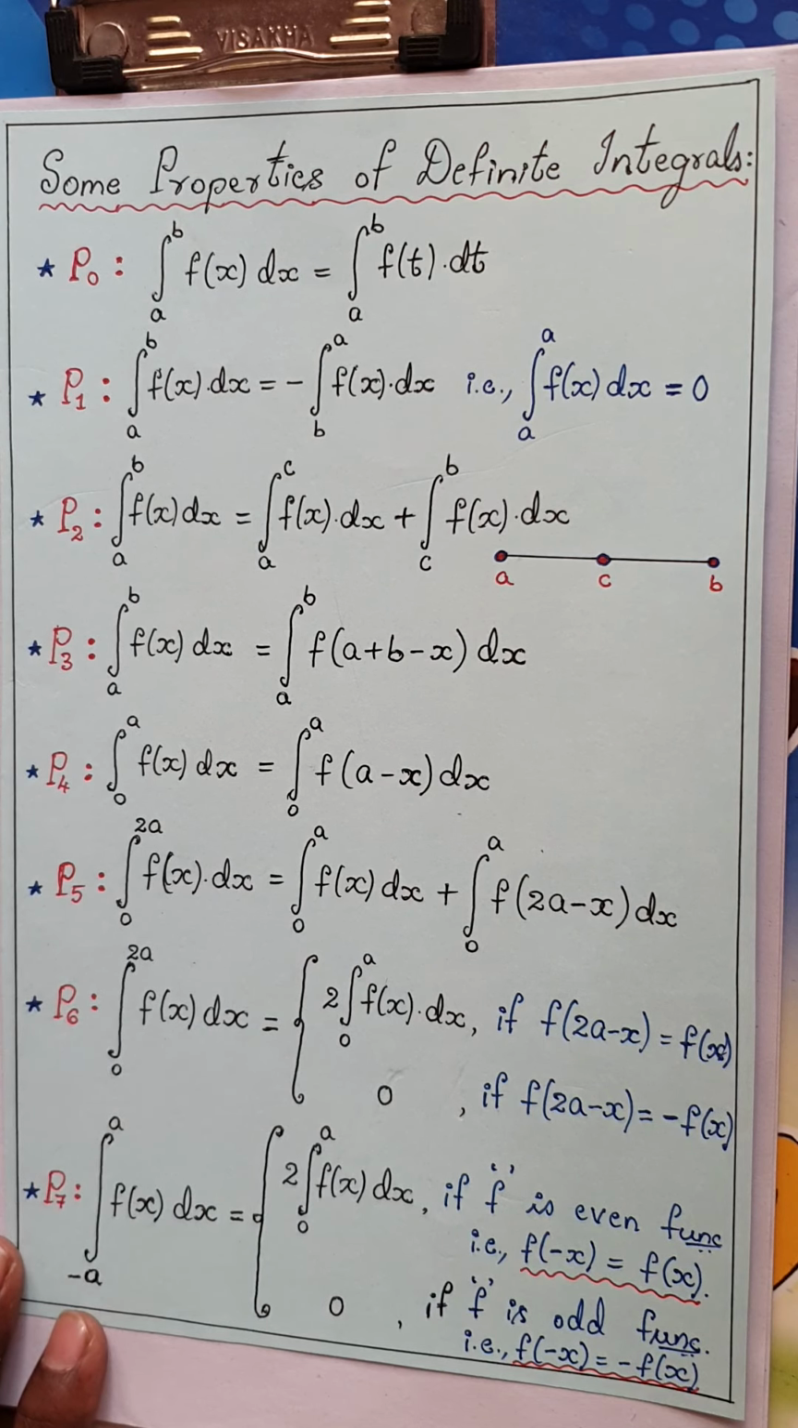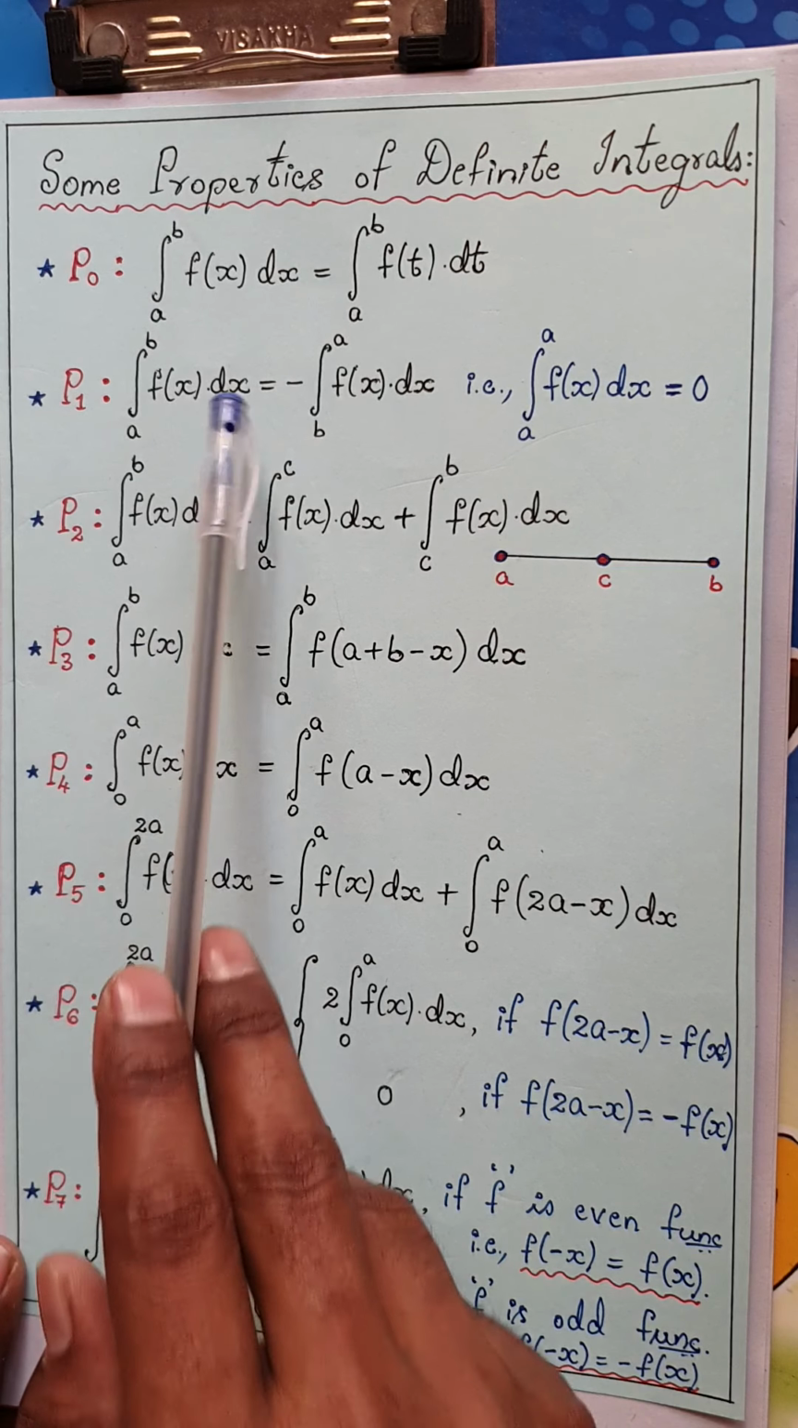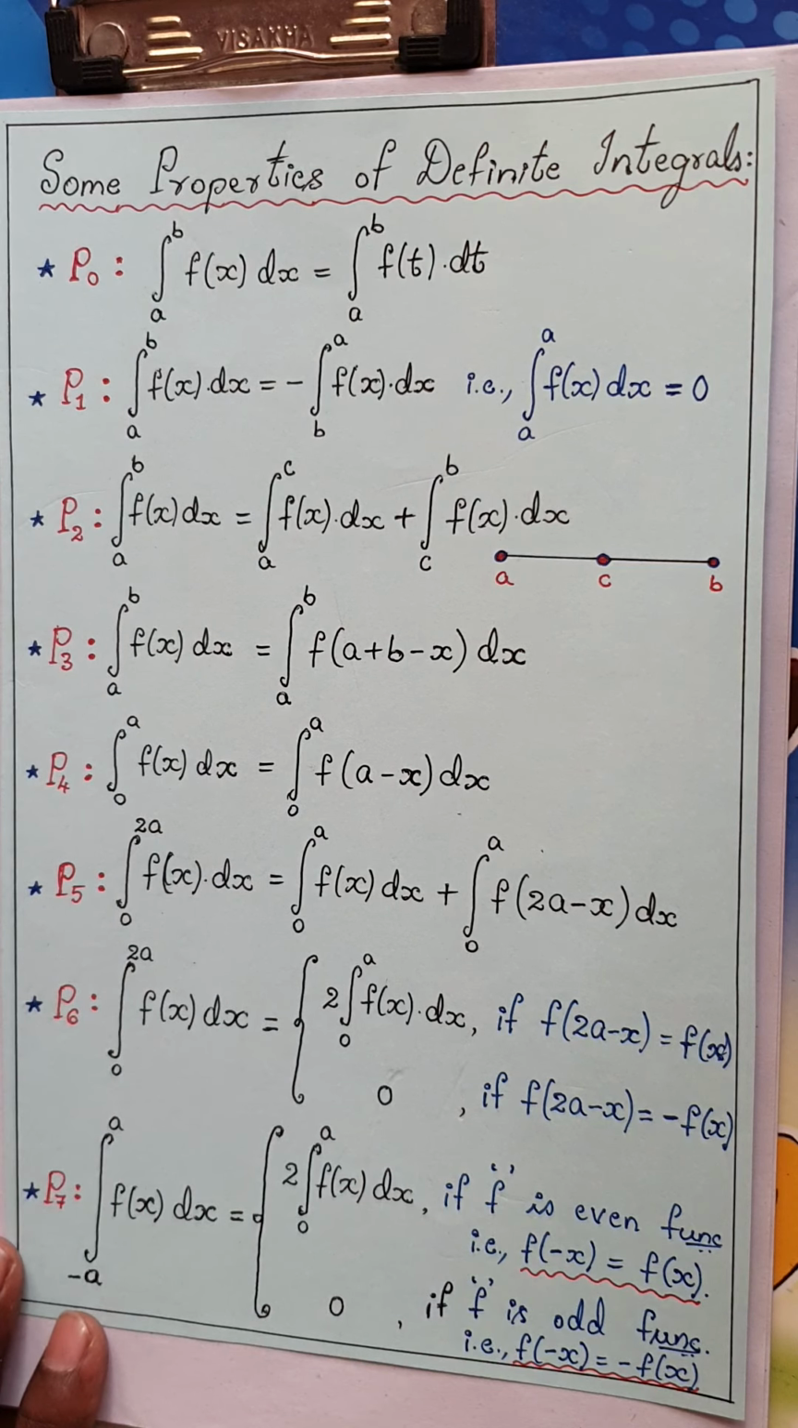Okay, so we will directly go on to the proof of these properties one by one, and I will tell you which are the important questions for 6 markers. Okay, are you ready? Right.